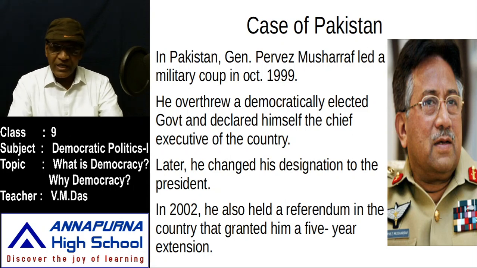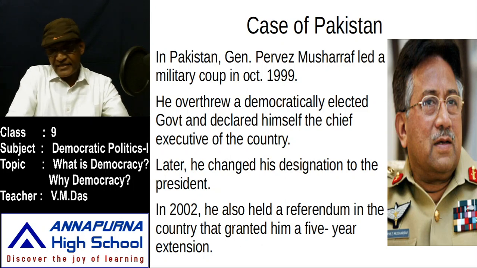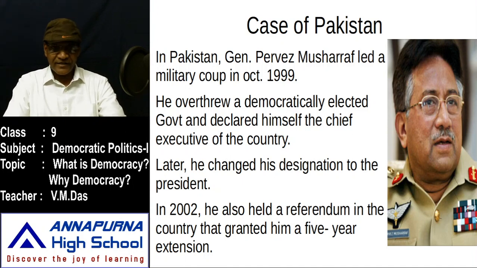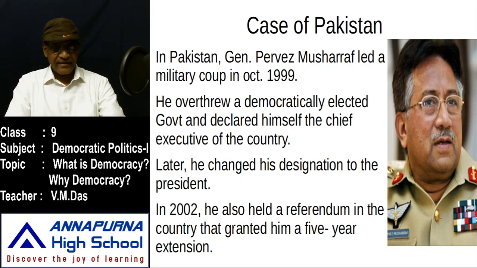He overthrew the democratically elected government in Pakistan, and then he declared himself the chief executive of the country. Actually, he was a military general, and he came to power by force, by overthrowing the elected government in Pakistan. This took place in the year 1999, my dear children.